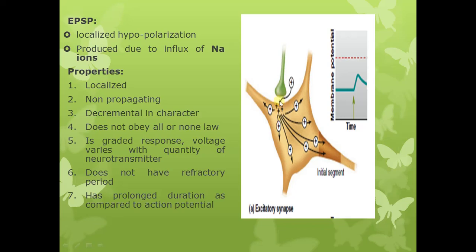So influx of sodium causes depolarization, and this depolarization will spread into the other parts of the neuron, but it is decremental in character, that it will decrease in magnitude as it moves away from the source where it is produced.